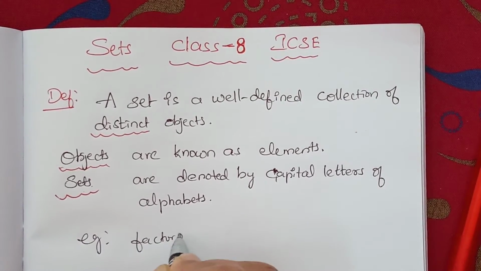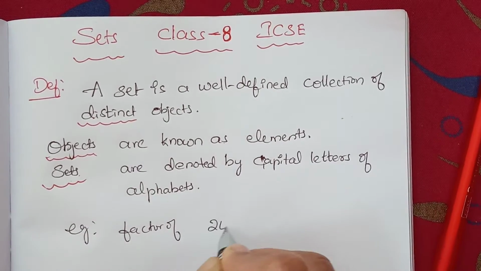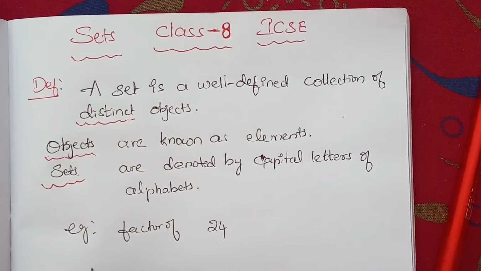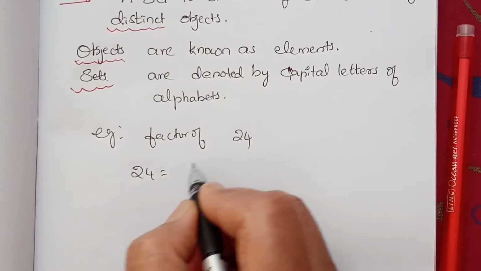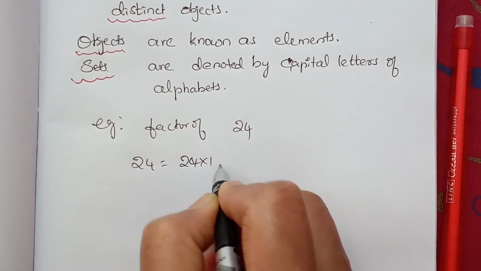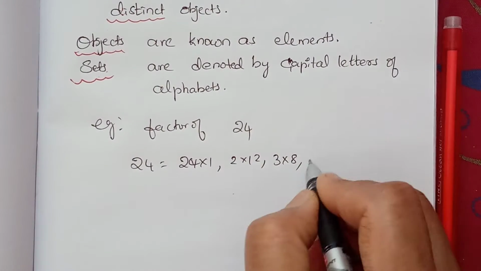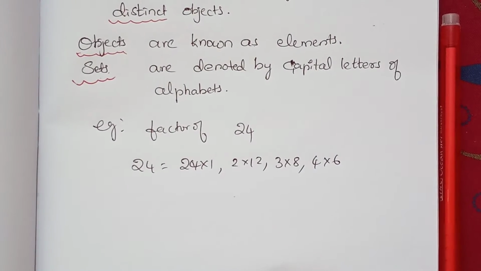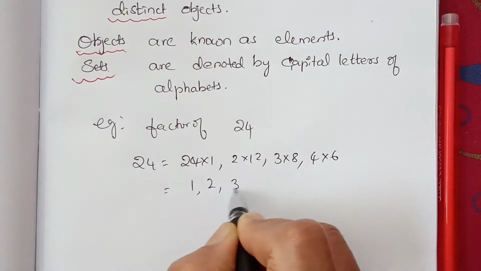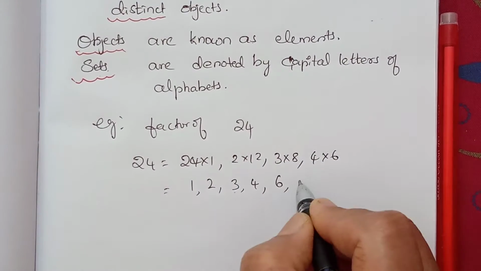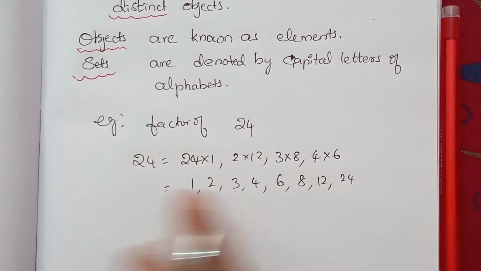factors of 24. Here, what are the factors of 24? 1 into 24, 2 into 12, 3 into 8, 4 into 6. These are the factors. Now how can we write them? 1, 2, 3, 4, 6, 8, 12, 24. These are the factors of 24.